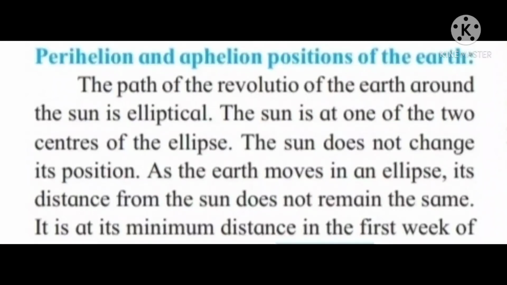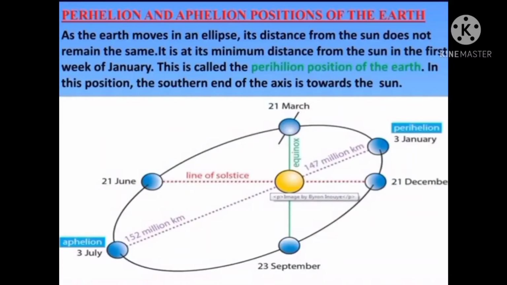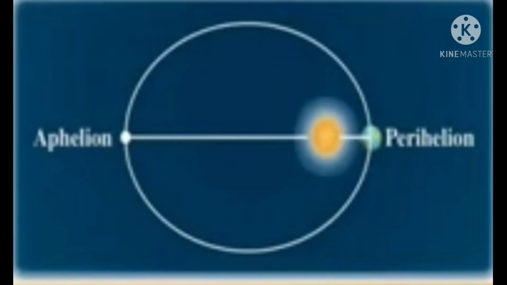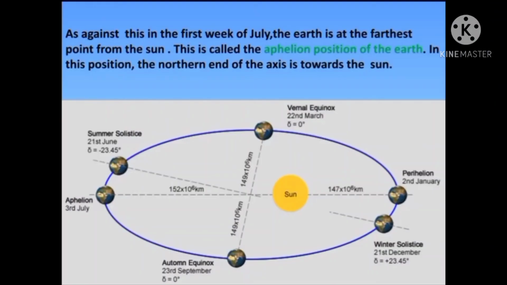It is at its minimum distance in the first week of January. This is called the perihelion position of the earth. In this position, the southern end of the axis is toward the sun. As against this, in the first week of July, the earth is at the furthest point from the sun. This is called the aphelion position. In this position, the north end of the axis is towards the sun.